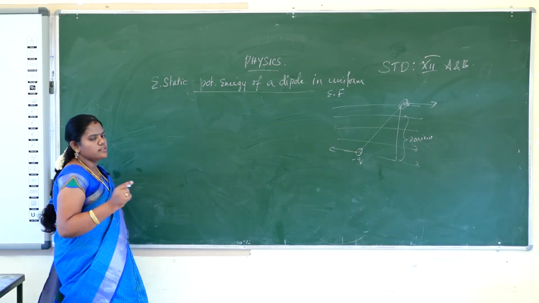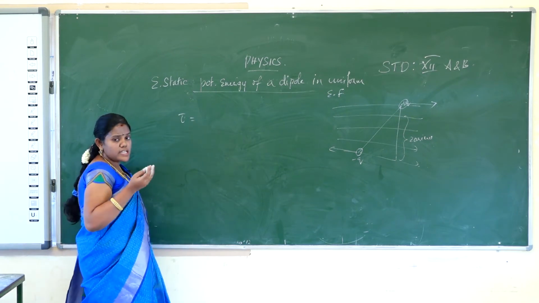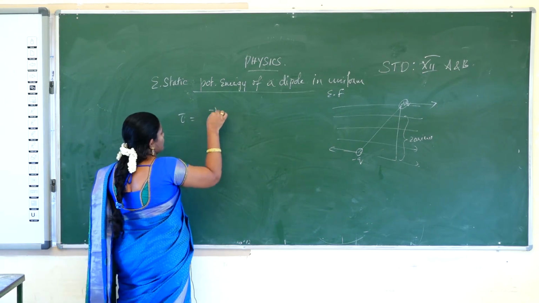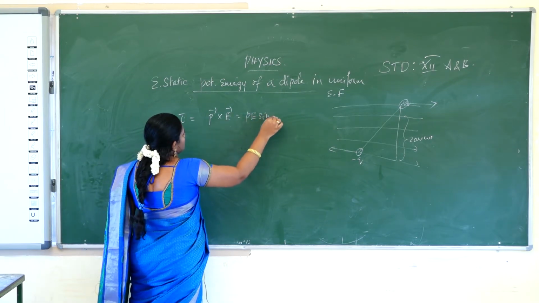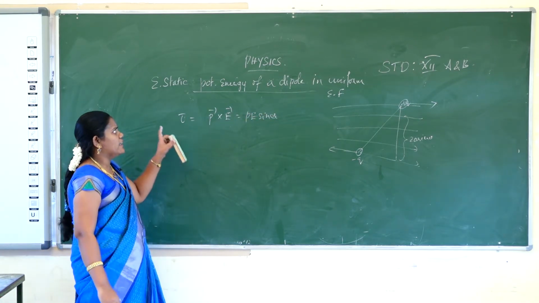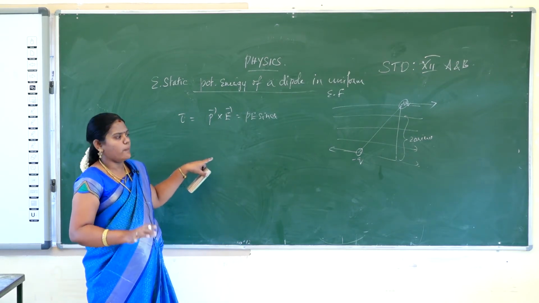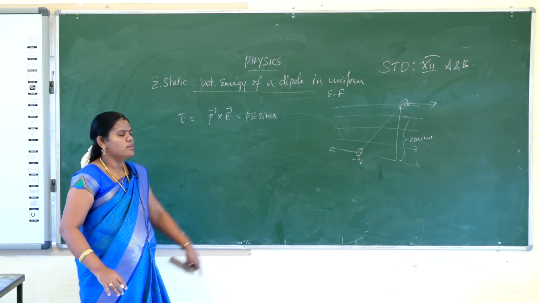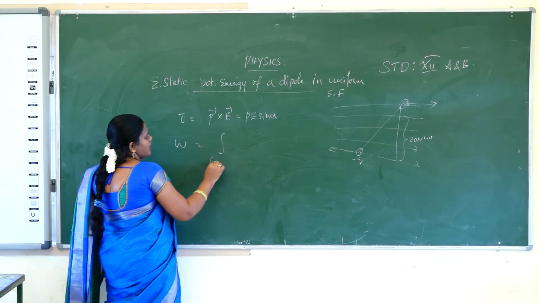First we need to know what torque is. Torque tau is equal to p vector cross E vector, that is p E sin theta. Okay. Now we will calculate the electrostatic potential energy. First you should know the work done required against the torque experienced by the dipole. So work done W is equal to the integral from theta dash to theta.